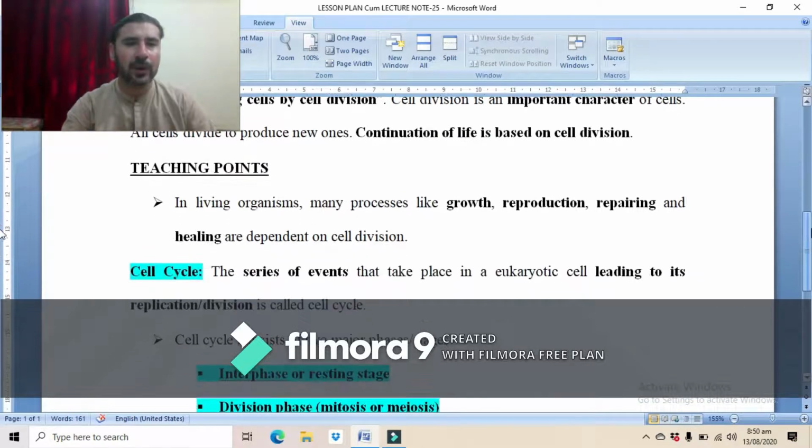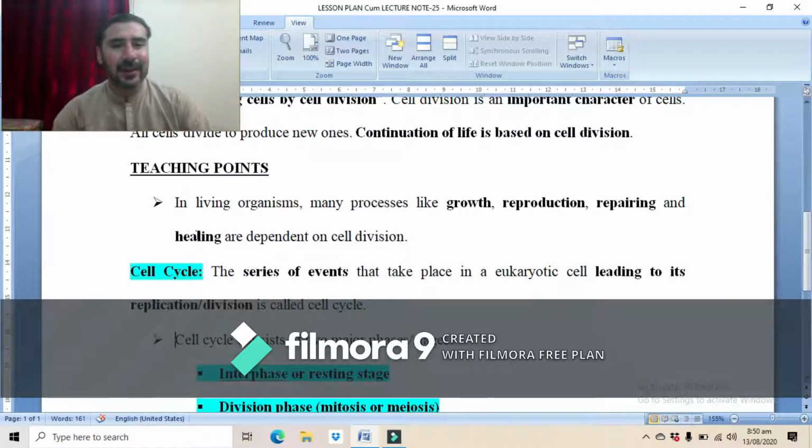Now the teaching points. In the living organisms, many processes like growth, reproduction, repairing and healing are dependent on cell division. In all living organisms, including humans, a process like growth is dependent on cell division, because whenever the cells divide, they produce new cells, and as a result the body grows.